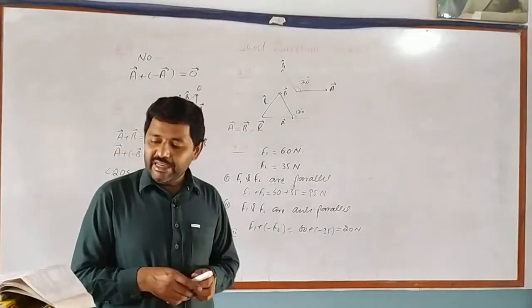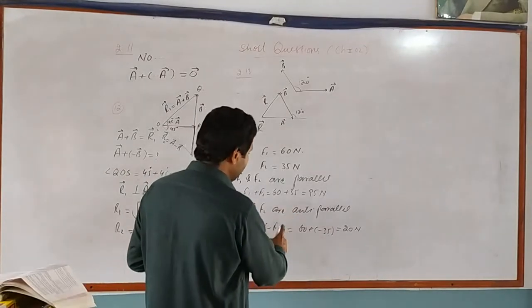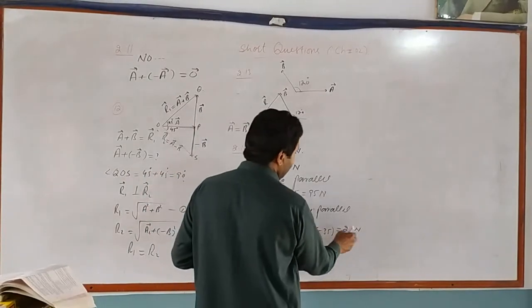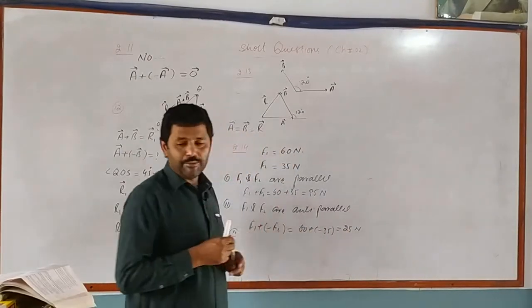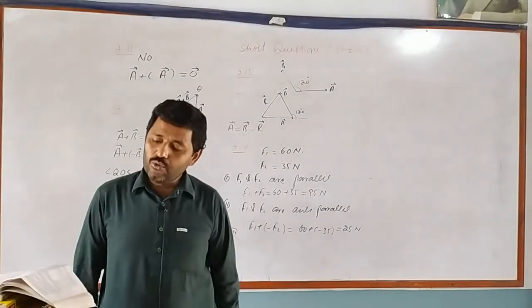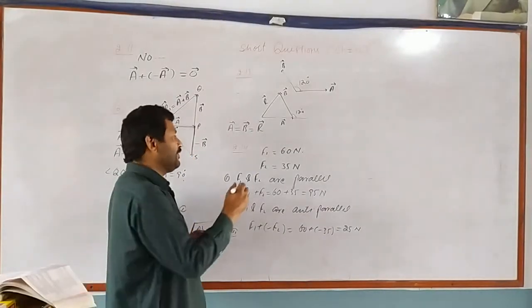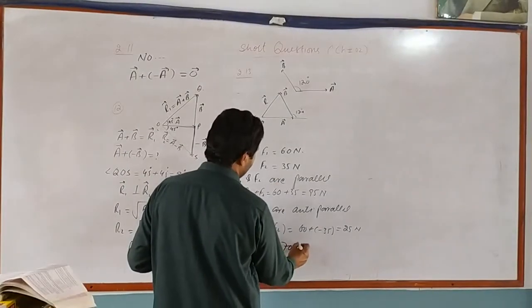Similarly, when these two vectors are anti-parallel, their resultant will be 25 Newton, and as option C is 20, this option is not possible. Hence option 2 is correct. So the correct answer for the addition of these vectors is option number 2, which means 70 Newton.